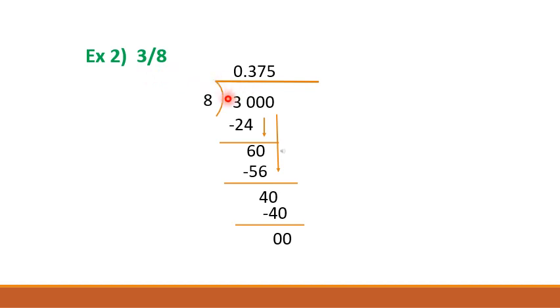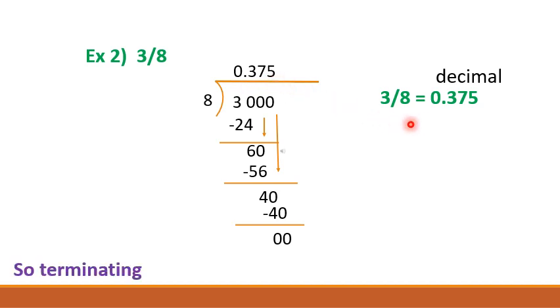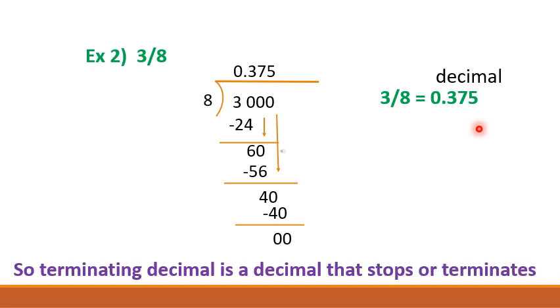Another example, 3 by 8. We can do simple division here also. After doing this division, we get a remainder 0. So our answer is 0.375. It ends here. So a terminating decimal is a decimal that stops or terminates.